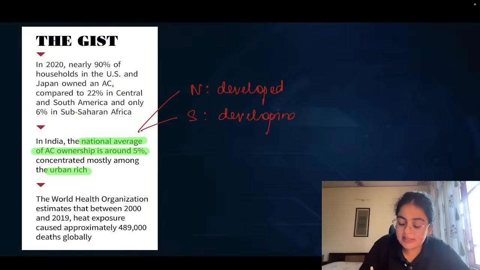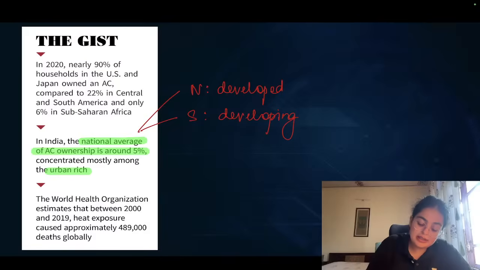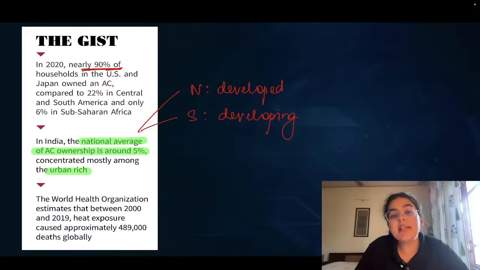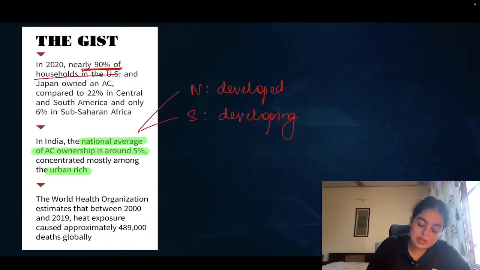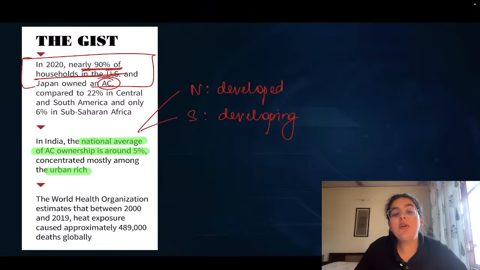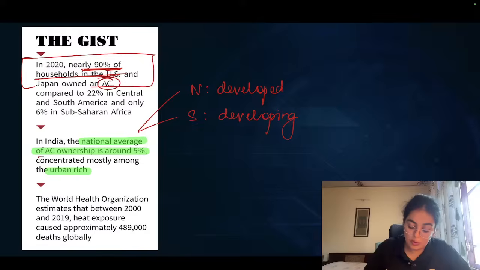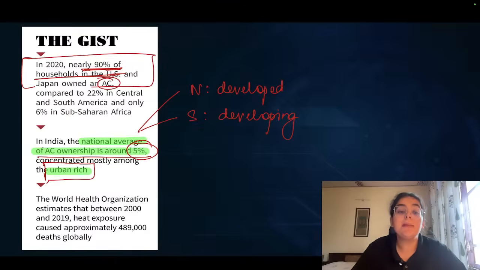Now, what is the disparity? The disparity basically means that in the households in USA, a research says that in the United States of America, 90% of the households owned an AC, an air conditioner. While when we look at the Indian national average, the AC ownership is only around 5%, that too only concentrated in the urban rich individuals.